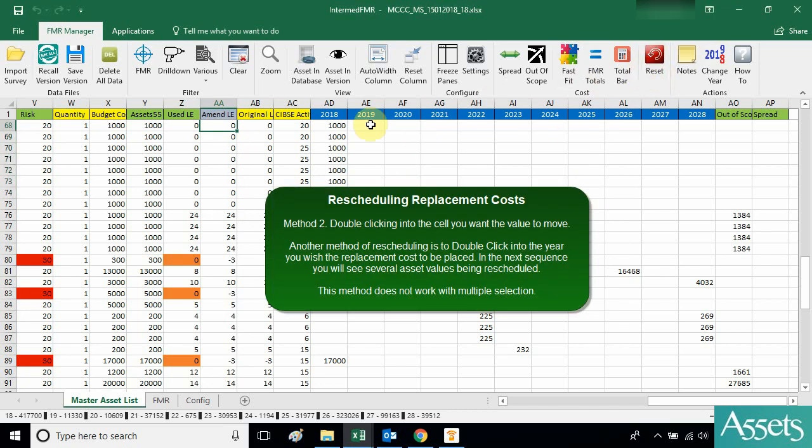Method 2. Double-clicking into the cell you want the value to move. Another method of rescheduling is to double-click into the year you wish the replacement cost to be placed. In the next sequence you will see several asset values being rescheduled. This method does not work with multiple selection.